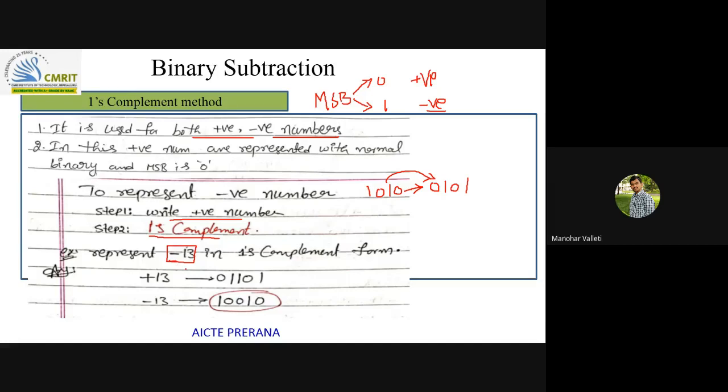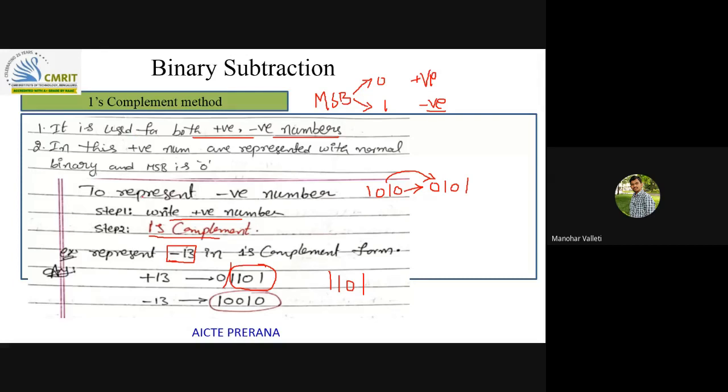But if you want to represent minus 13 in one's complement method, first you need to write plus 13. You know that 1101 is 13, but as there is a significance for MSB in ones complement, if you represent 1101, that becomes a negative number.